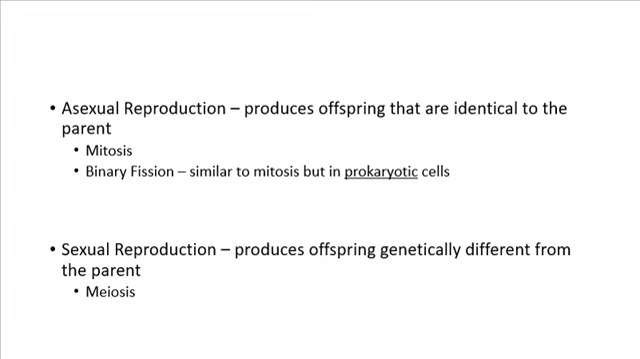But whether you're reproducing by mitosis or binary fission, the idea is that the offspring that are created from those new cells are going to be identical to the parent because they're getting their exact DNA. Sexual reproduction happens via a different type of cell division known as meiosis. We are going to come back and talk about meiosis later on in Unit 6.